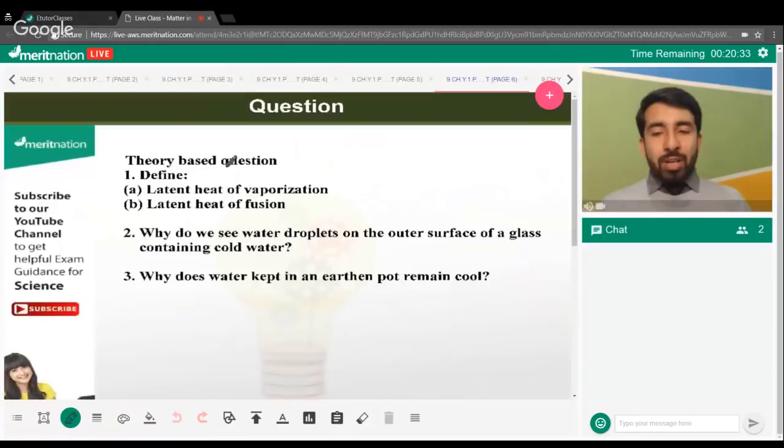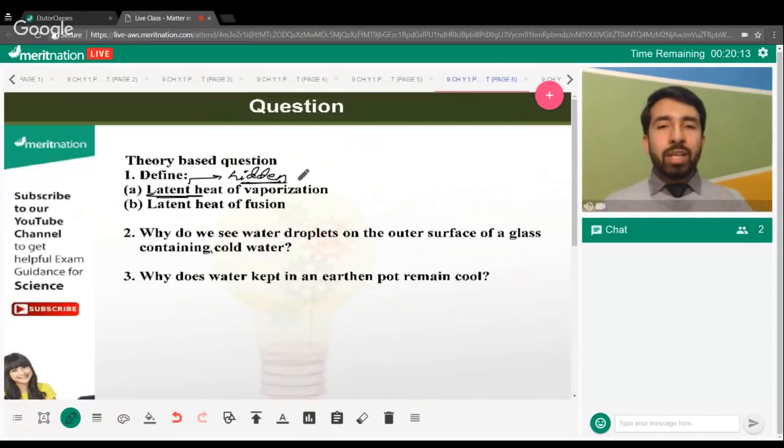Moving on to some of the questions, let's discuss a few important questions from this chapter. The first one is latent heat of vaporization and latent heat of fusion. You have to define these two. We all know what latent heat is. Latent heat is generally known as hidden heat.